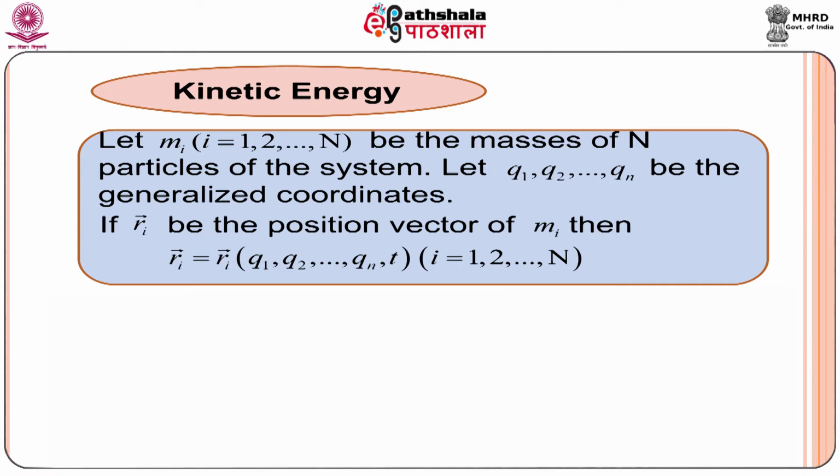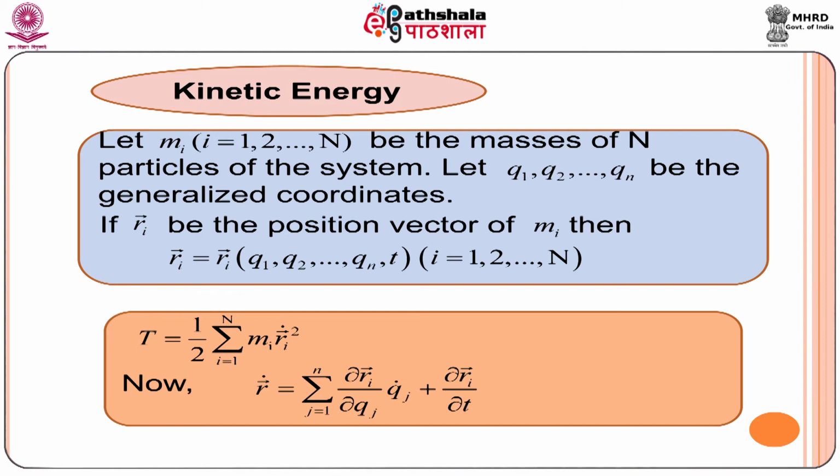Then the position vector r_i vector of mass m_i can be written as r_i vector depends on q1, q2 and so on q_n and time t. Here i varying from 1, 2 up to capital N, as the system has capital N particles.